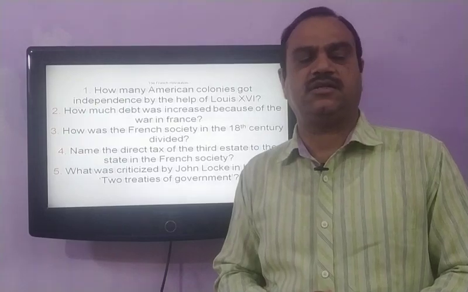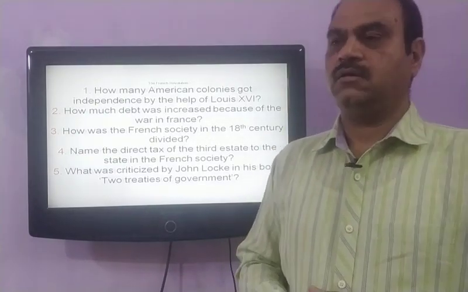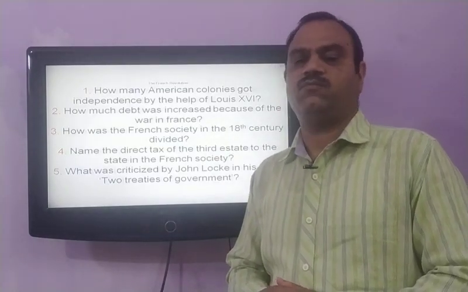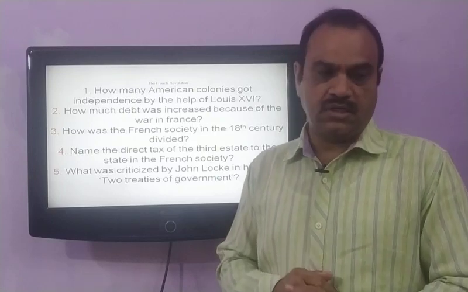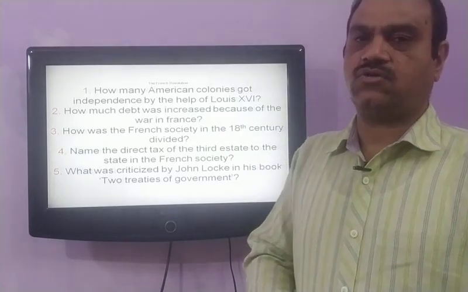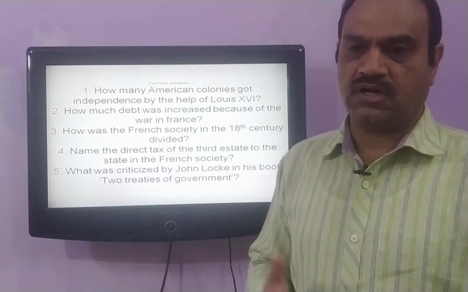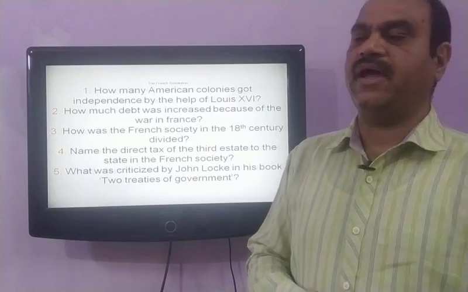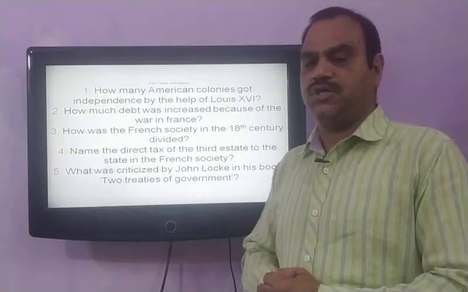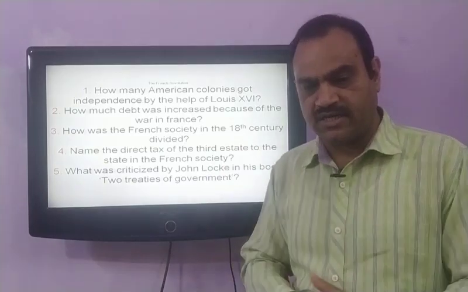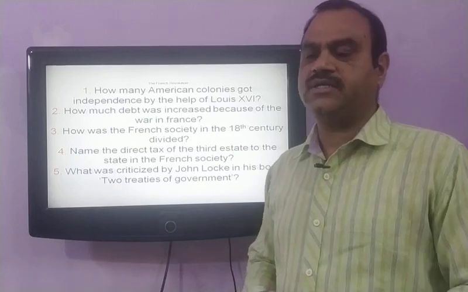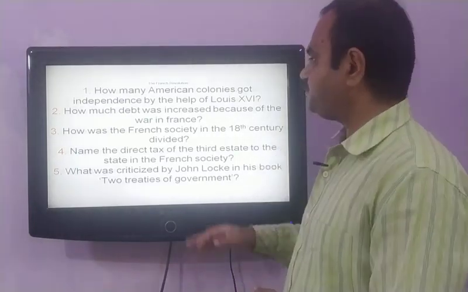Our next question is, how was French society in the 18th century divided? French society was divided into 3 estates. The first estate was of the church, the clergymen. The second estate was of nobles or the aristocrats. The third estate consisted of the common people, the workers, peasants, and the common man of France. The third estate constituted 90% of the French population, whereas the first and second estates, who commanded huge wealth of France, were only 10% of the French population.